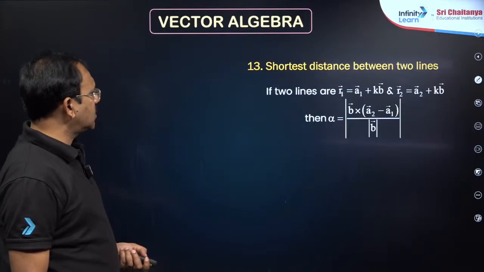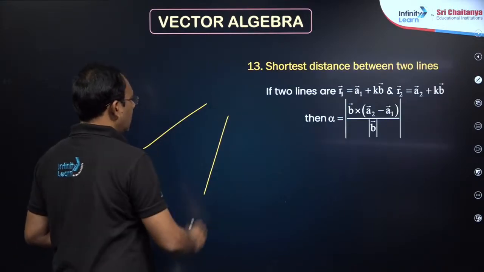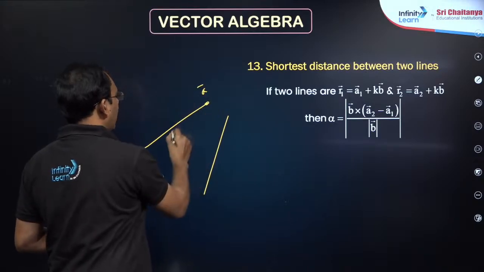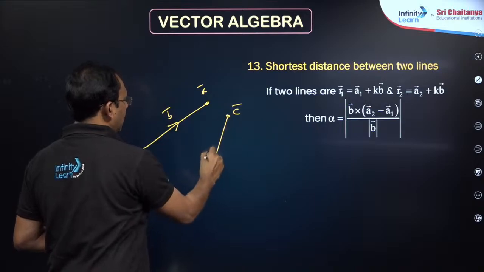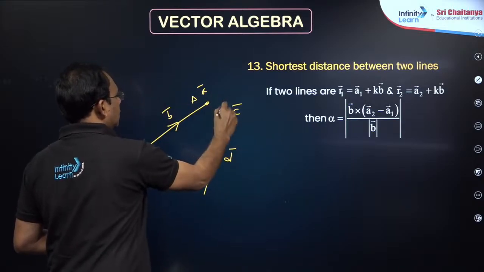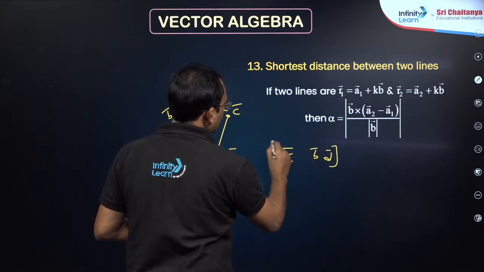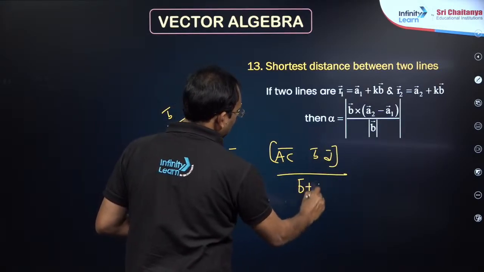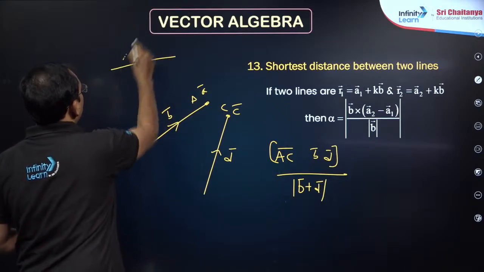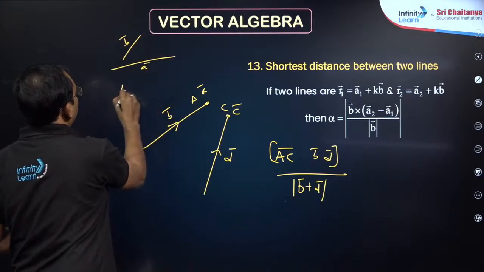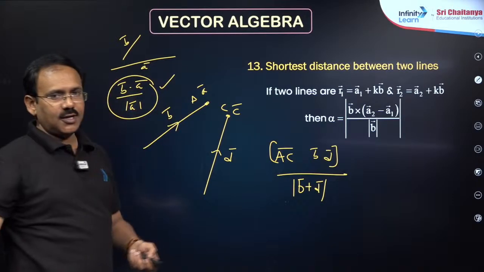The vector equation of a line I have just discussed. Shortest distance is very very important. If you are given two lines, one with point a bar and parallel vector b bar, the other with point c bar and parallel vector d bar, then the shortest distance is box of (c bar minus a bar), b bar, d bar divided by the magnitude of b cross d. This is very very important, and the projection of b bar on a bar is also important: b bar dot a bar by magnitude of a bar. In dot product this is important, dear students.